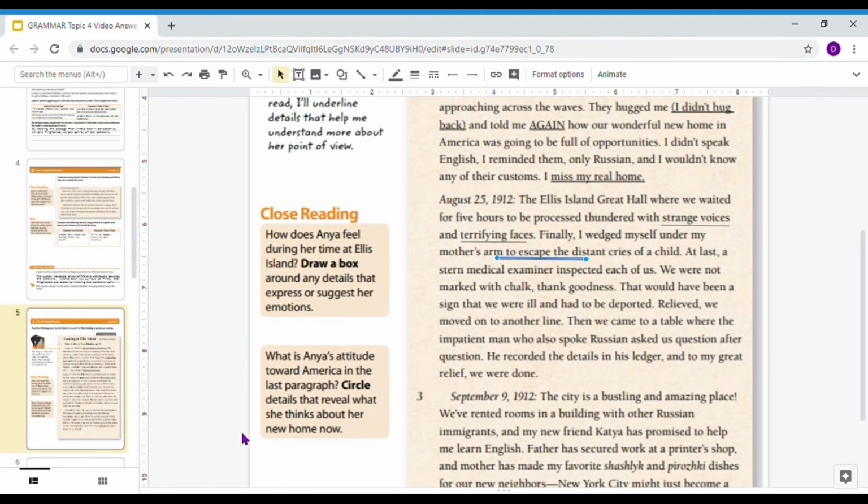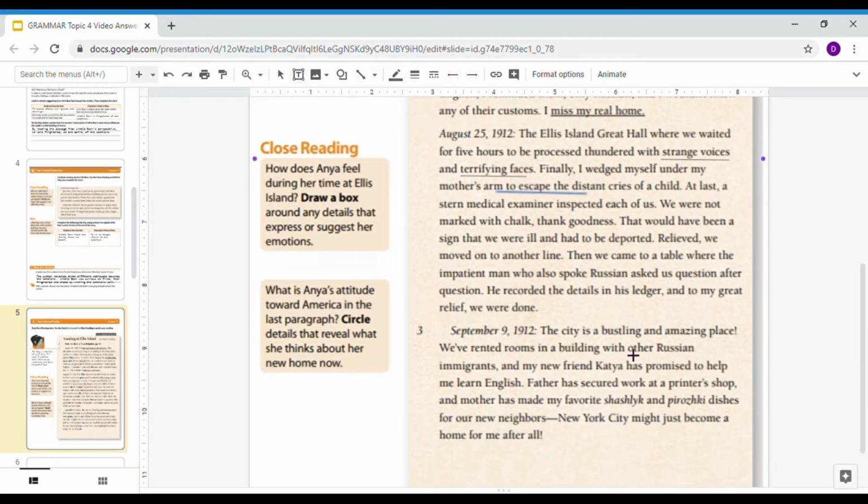And then if I look at my next close reading, it says, what is Anya's attitude toward America in the last paragraph, so the September 9th diary entry? Circle details that reveal what she thinks about her new home now. Again, I'm going to underline, but I think she said it's a bustling, which means very busy, an amazing place. And down here, she says that New York City might just become a home for her. So the fact that she's referring to it as her home, and in the first paragraph, she was talking about how much she missed her real home, which was Russia.